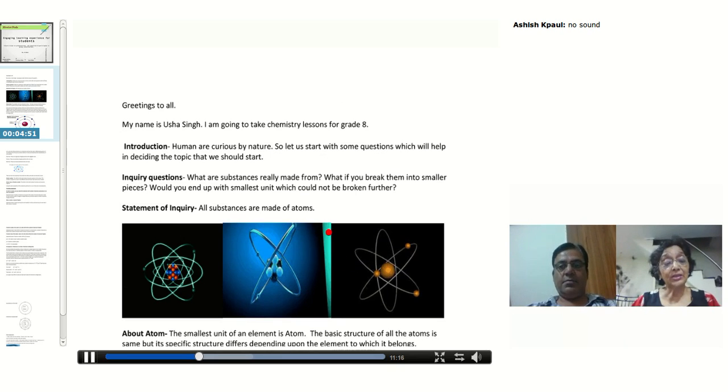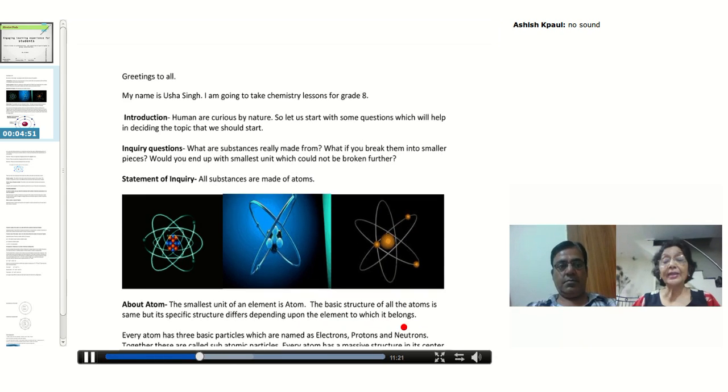These are located inside the nucleus, and because they are located inside the nucleus, they are also given one more name. What is that? Nucleons. I hope you can relate the word nucleon with nucleus. So particles present in the nucleus are also known as nucleons.